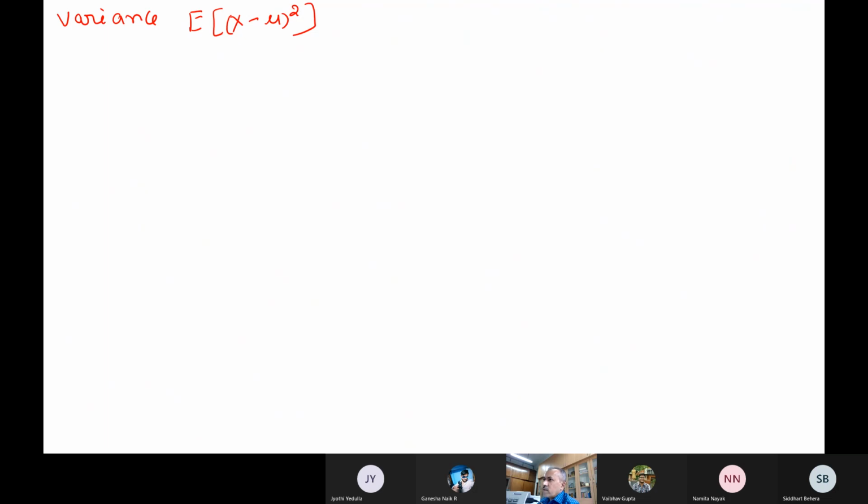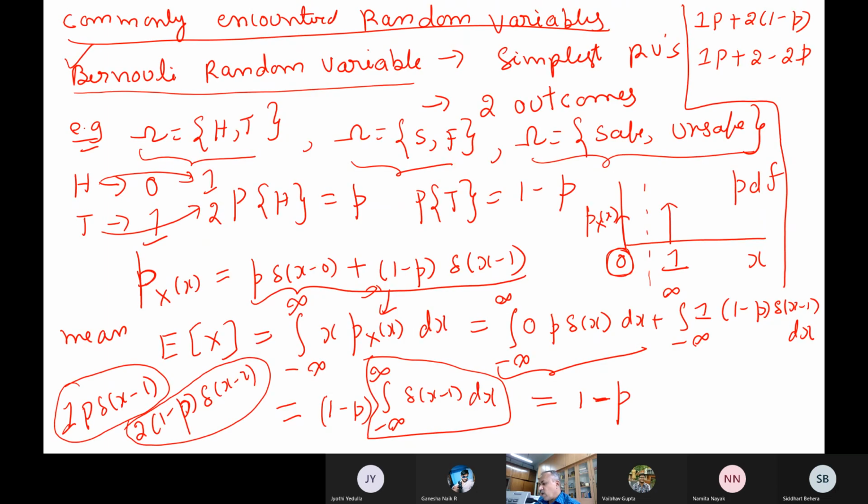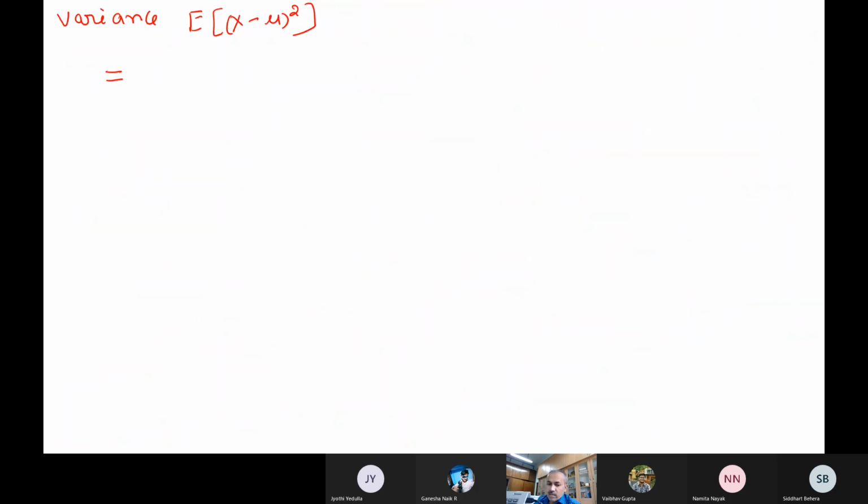Any of you got the answer? Same principle you have to follow. We followed it. It's straightforward actually. How you computed the mean, same thing only. Now, what is the value?